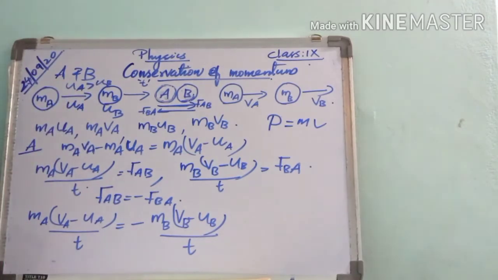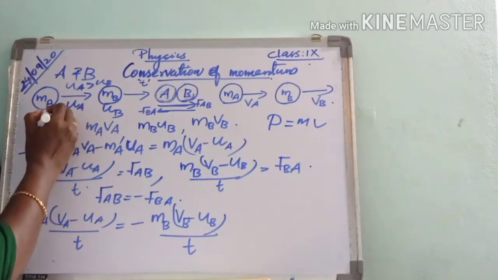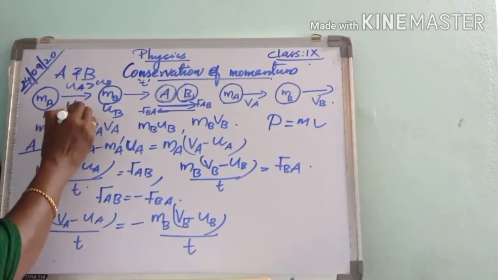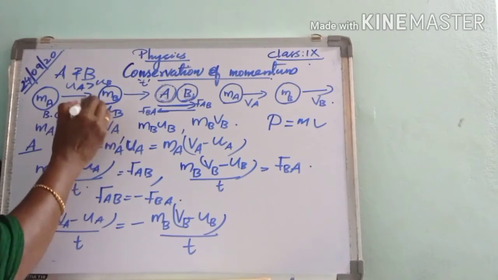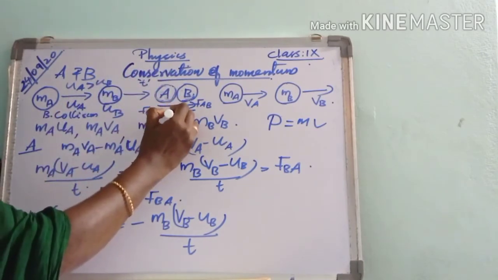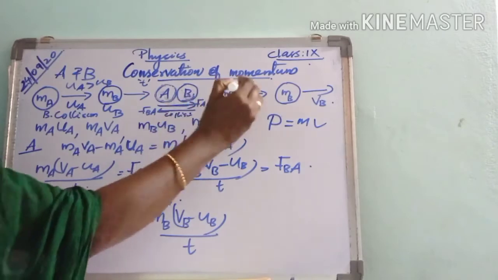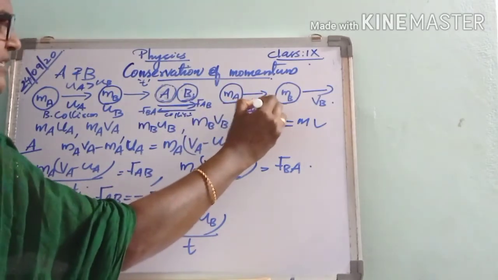Then they collide with each other. This is the case before collision. This is at the time of collision. Then this is after collision.